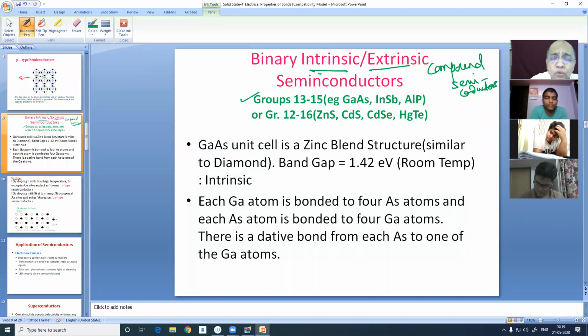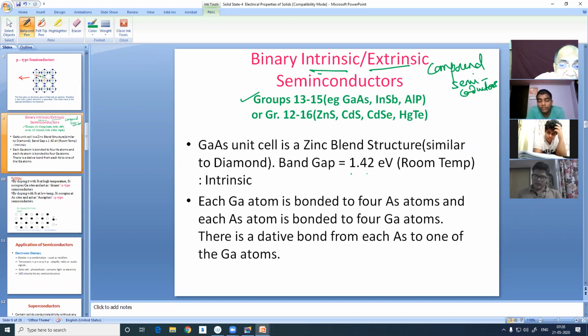You must be wondering how. It is because the group 15 element forms a dative bond with 1 gallium. It has a lone pair to form a dative bond, and other unpaired electrons are engaged in normal covalent bonds. So even if both belong to different groups, the structure, ironically, is a tetrahedral network, like zinc blende, I mean diamond structure. So I have written that the gallium arsenide unit cell is like a zinc blende structure, similar to diamond.